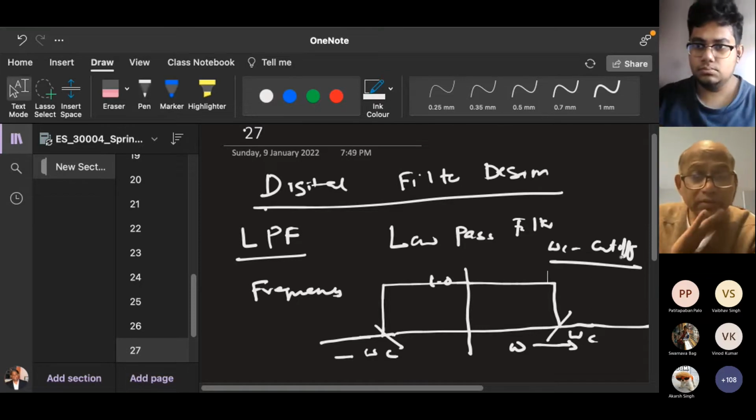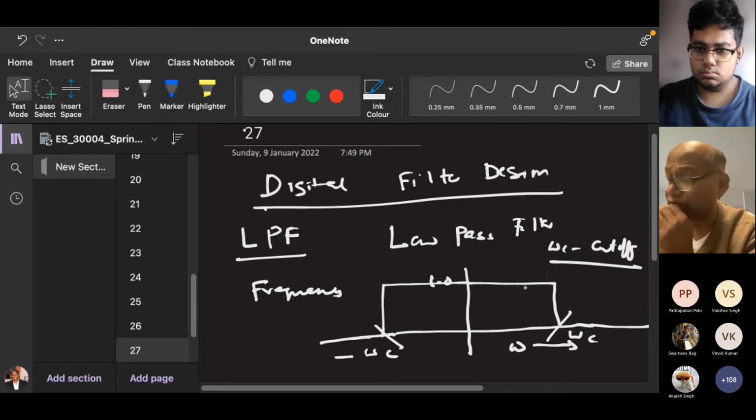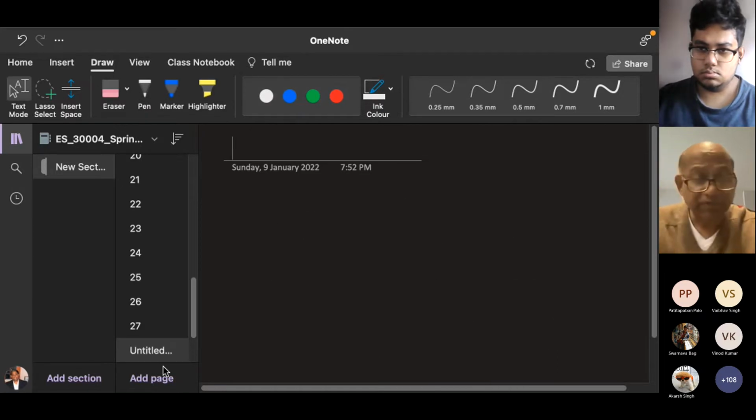So omega c is the cutoff frequency. Once you know the cutoff frequency, you can design this filter. This design you can do by some tools in MATLAB. Pratita Baban will tell you about the tools and how to design it. Once you have a low pass filter, then for example, you are having a speech signal. Let's say a low pass filter for a speech signal.